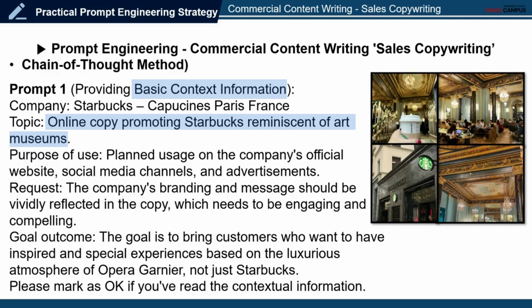This copy is intended for use in various advertising channels. To summarize the request, the company branding and message should be vividly and attractively reflected in the copy. The target outcome is to create a copy that attracts customers seeking high quality and special coffee, a good experience based on the best place.